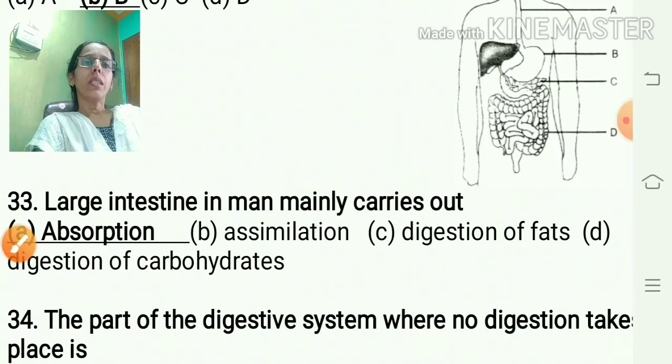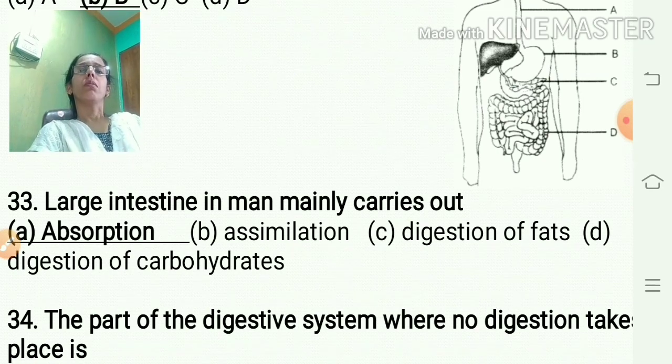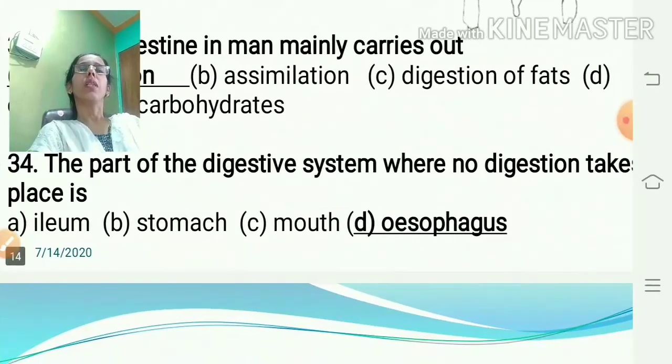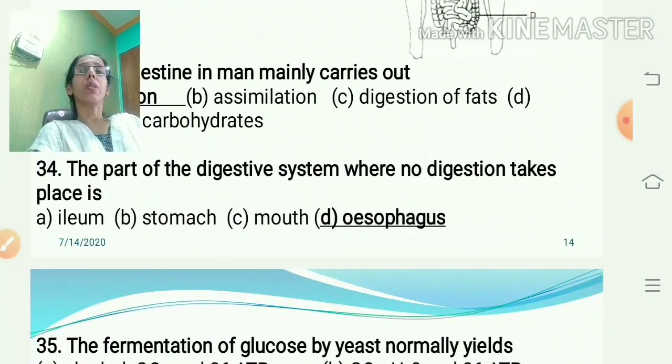The large intestine in man mainly carries out what? In the large intestine, mainly absorption is carried out. So the answer is absorption. The part of the digestive system where no digestion takes place: you know the ileum, stomach and mouth.